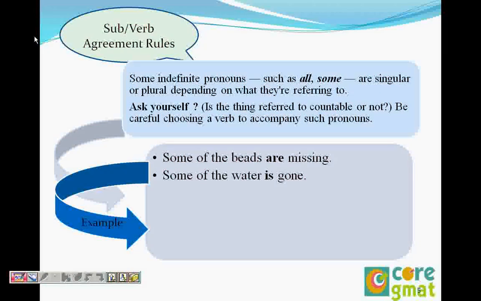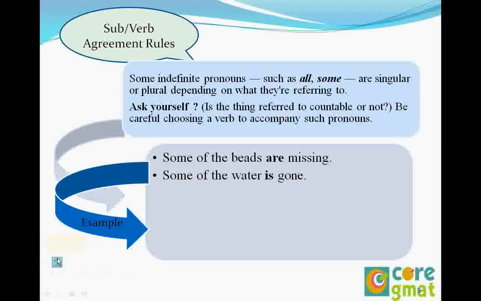Okay, so we were doing subject-verb agreement rules. We just completed anybody and anyone, and that they are singular. We understood that any word that ends with one, body, or thing is singular. So now it's about all and some.